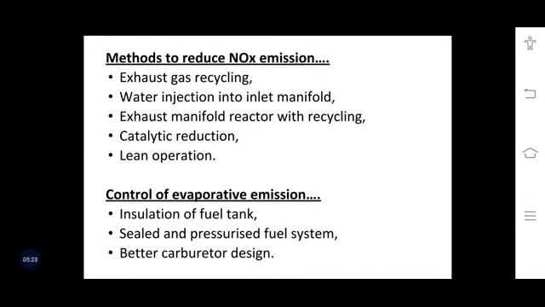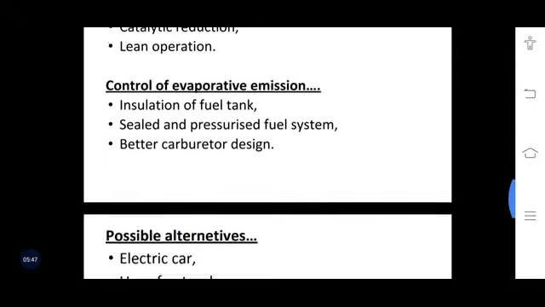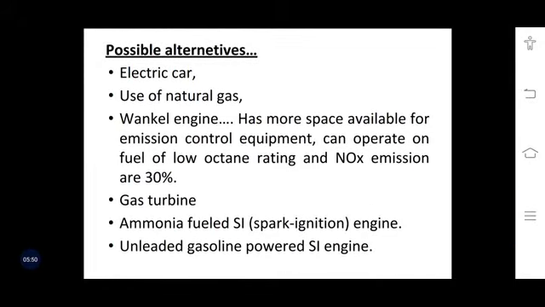Methods to reduce the emission of different oxides of nitrogen include exhaust gas recycling, water injection into the inlet manifold, exhaust manifold reactor with recycling, catalytic reduction, and lean operation. The control of evaporative emission includes insulation of fuel tank, sealed and pressurized fuel system, as well as better carburetor design. All these are related to the design of the engines, and this provides a large era of designing or modifying the current designs of the different engines.